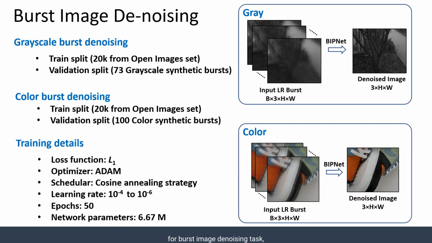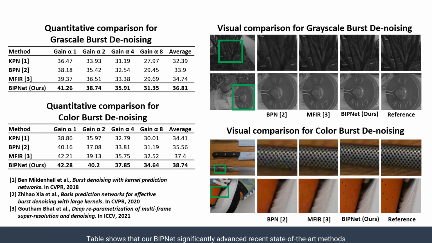For burst image denoising task, we evaluate our BIPNet on grayscale and colored burst denoising datasets introduced in recent literature. Following benchmark experimental setup, we utilized 20,000 samples from the open images training set to generate the synthetic noisy bursts. Table shows that our BIPNet significantly advances recent state-of-the-art methods on grayscale burst denoising dataset on all 4 noise levels. On average, BIPNet achieves around 2 dB improvement over previous best method, while on color burst dataset, our BIPNet provides PSNR boost of 1.3 dB over previous best method.